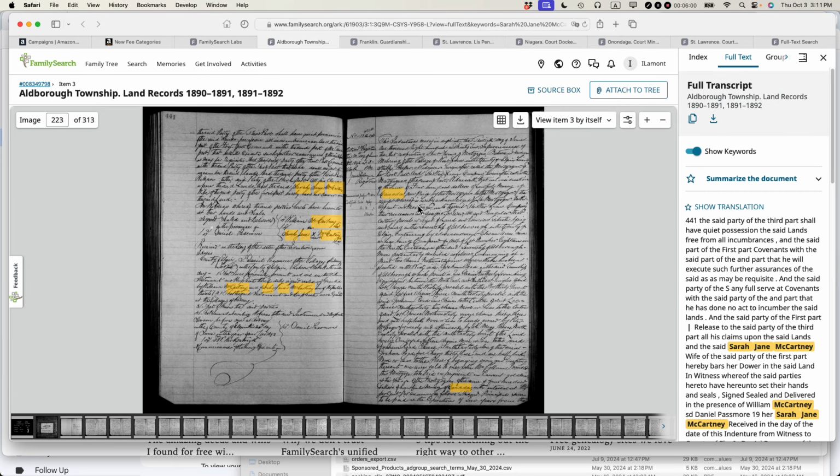So those are the five types of records: court minutes, naturalization records, real estate lawsuits, probate records as well as guardianship records, and Canadian land records. These records were not available before. They are now available on FamilySearch full text search, so check it out at familysearch.org/labs.